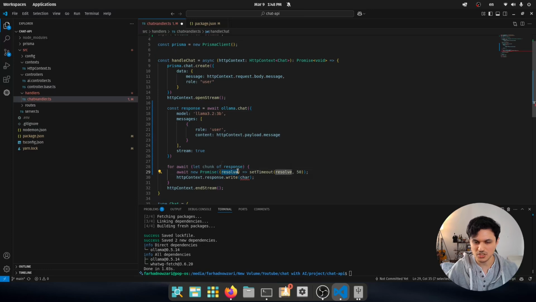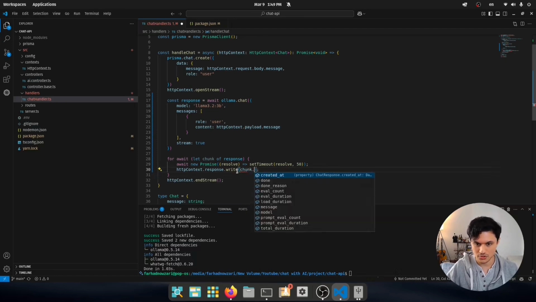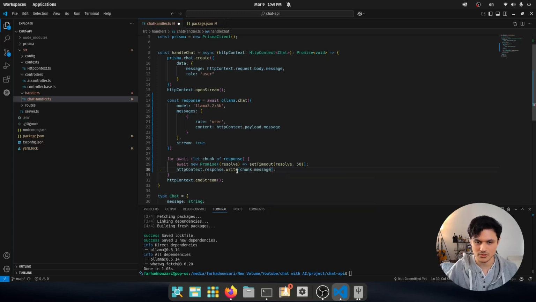I am going to keep this delay because I want to see the output getting streamed, because sometimes it goes really fast when the model is also a little bit smaller. And now I'm going to say write chunk dot message. So now this has to actually give us the reply from the model.